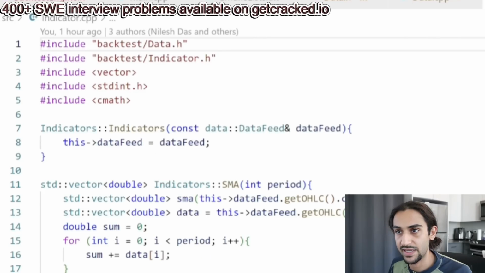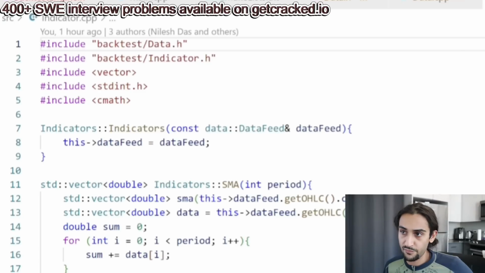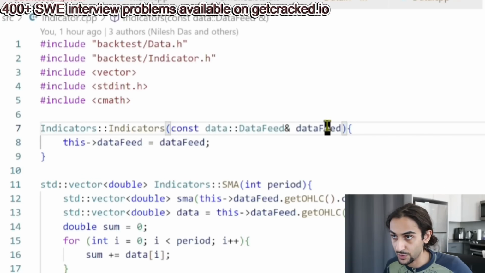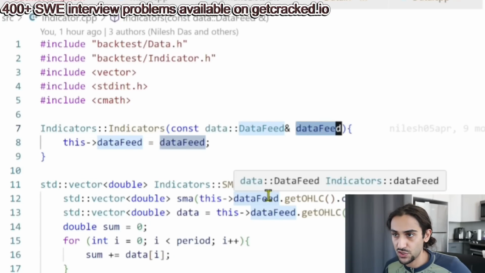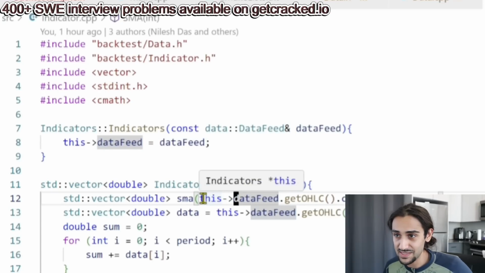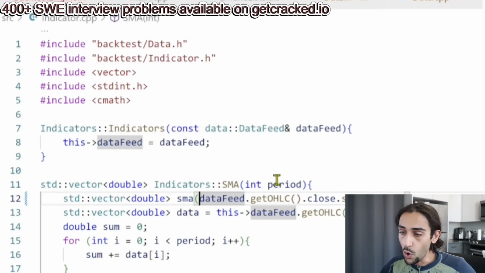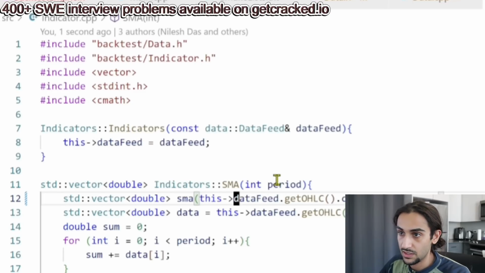Okay, let's take a look at indicator.cpp. Now, this is where things, for me, get a little uncomfortable. What do I mean by that? Well, first of all, I can't distinguish whether data feed is private or not because, like I mentioned, your parameters have the exact same naming convention as your private members. And this is effectively forcing you to call this. I don't know why you need to call this. You can get away with not calling this. The only time calling this is ever justified to me is when it's ambiguous as to what I'm referring to.